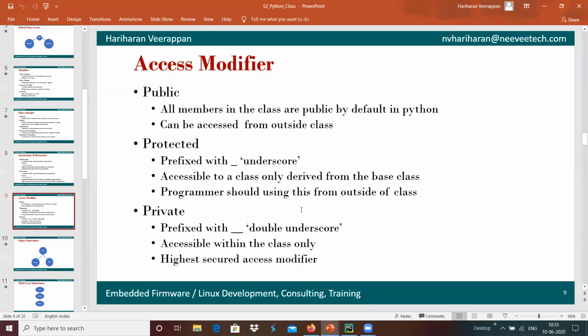And in the case of protected, if we want to define a variable with protected access, we use an underscore. This is the one which can be accessible to the class derived from the base class. The programmer should avoid using this from outside of the class basically. And we have another option, private, which is prefixed with a double underscore, and it can be accessible only within the class. It cannot be accessible outside of the class.